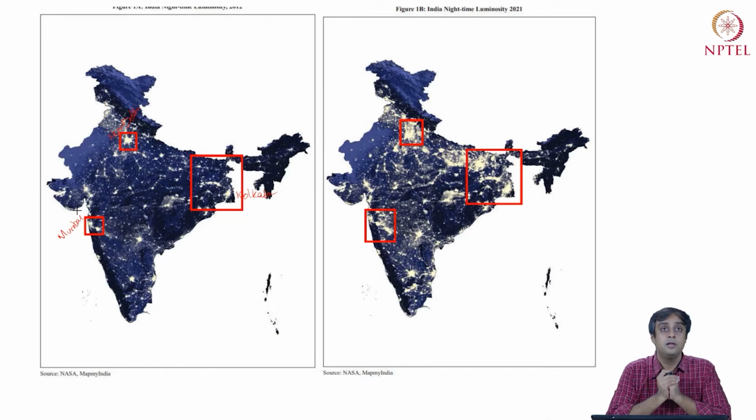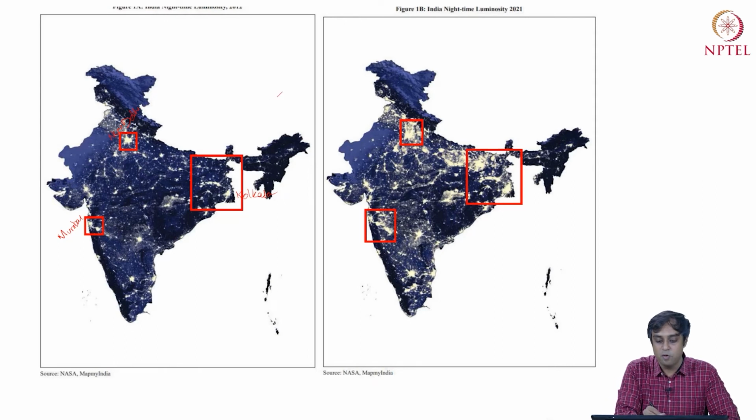So first of all, the spatial information is rich enough to tell you the variation in density of night lights across different cities and different towns in India. If you come from a smaller town, maybe you can locate that in this map approximately and tell how much night light was there in 2012 at that time.